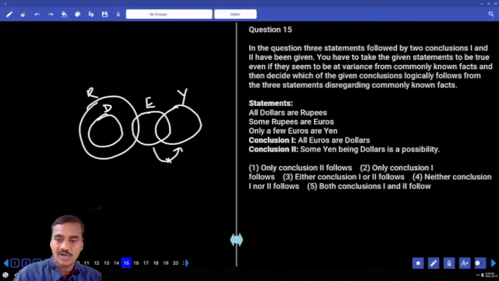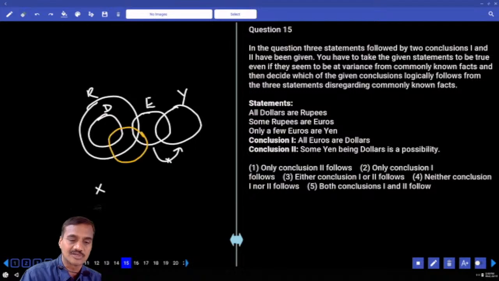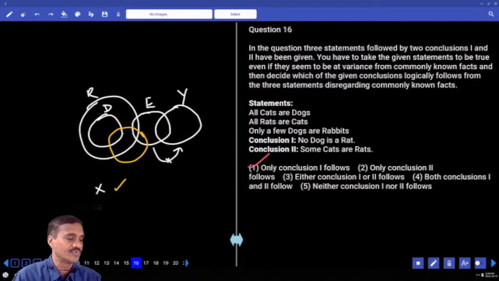And next one, all euros are dollars. Is it true? False. Some N are dollars is a possibility. But some N are dollars means N and dollar can be intersected or not like this. Yes. And so only two follows, so choice one, question number 15.